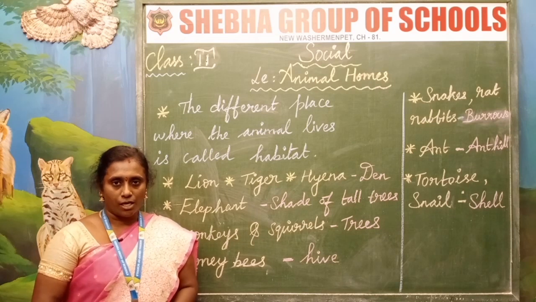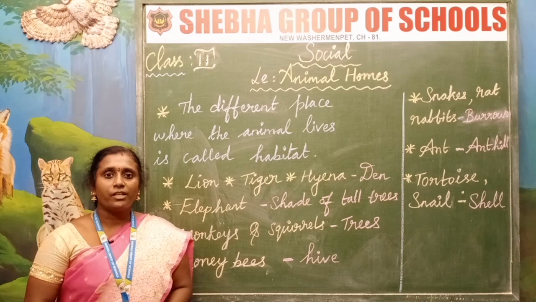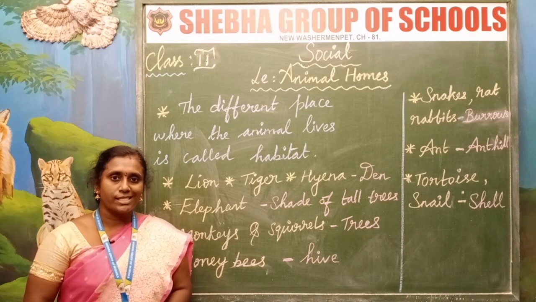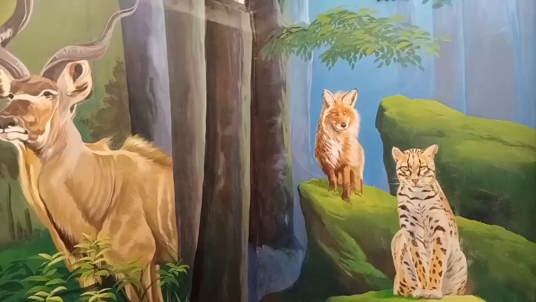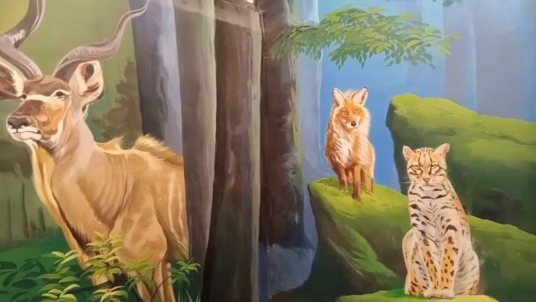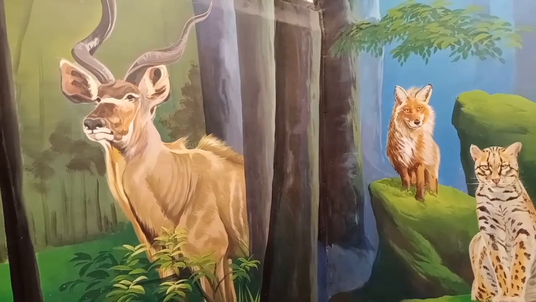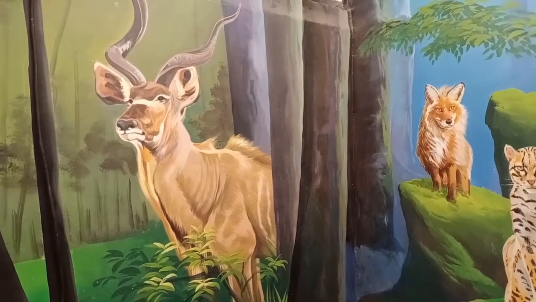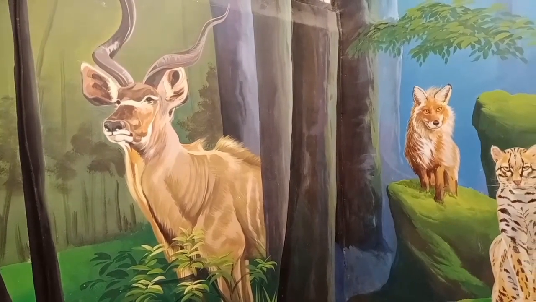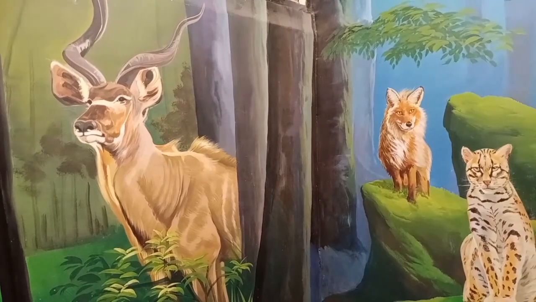Okay children, now first I am going to show some of the wild animals here. Are you ready to see these wild animals? Here children, we are seeing the wild animals. See the animal here. What is it? It is tiger. Children, you are seeing the tiger, is it? Behind the tiger, we are seeing the fox.